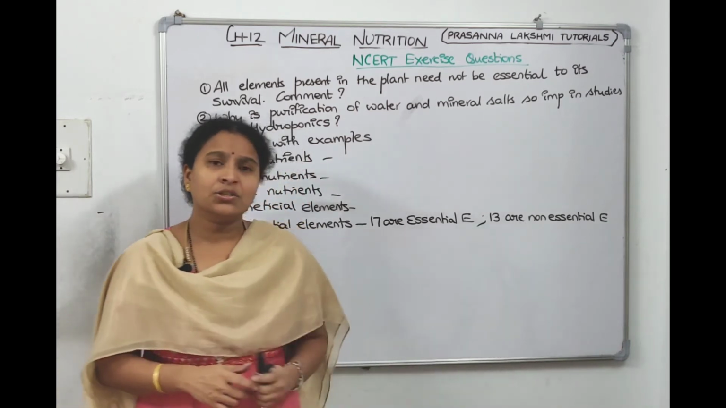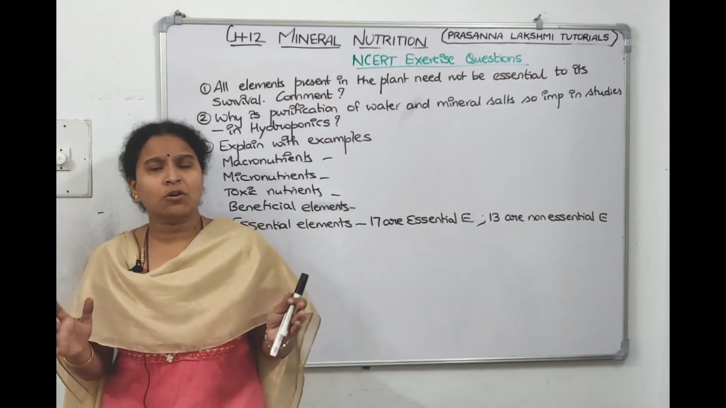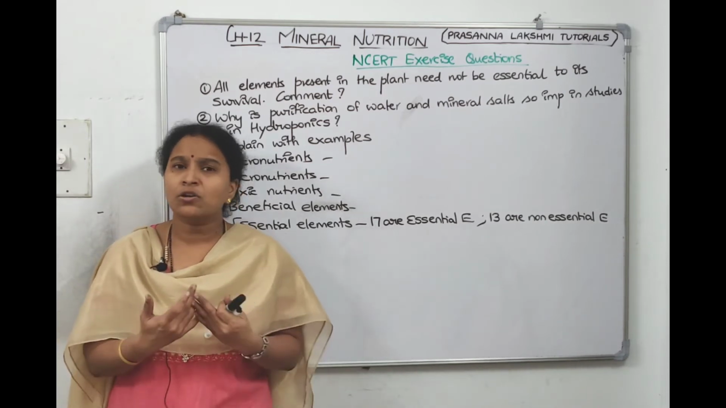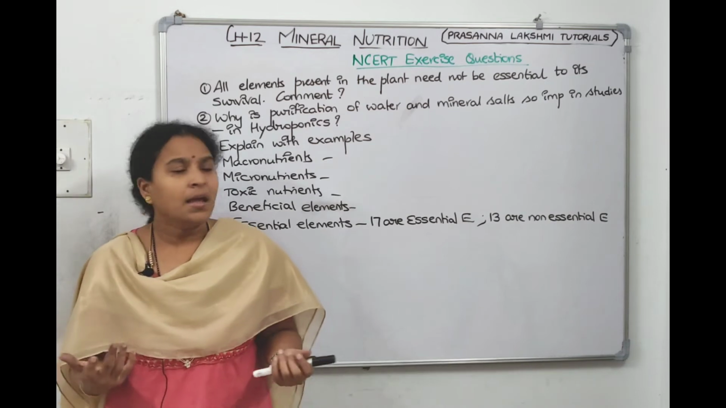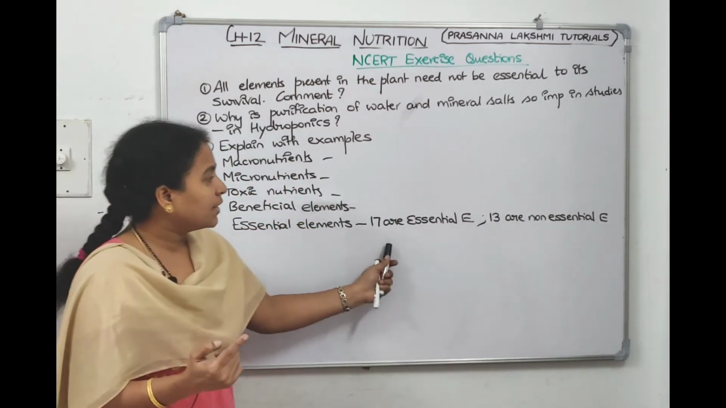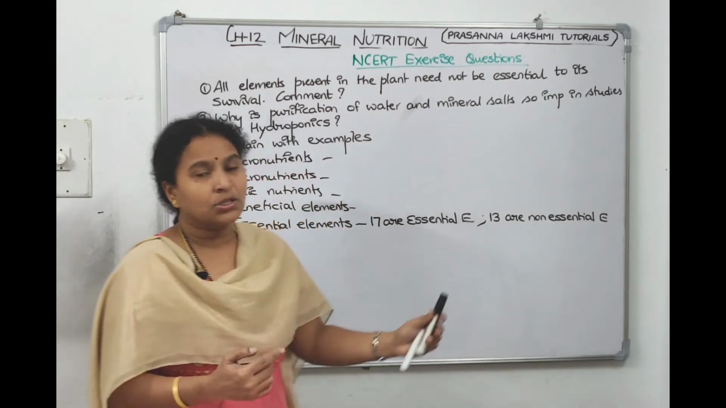Now, what are non-essential elements? Even if you don't give them, the plant will not bother. The plant will not exhibit any deficiency symptoms because it's not using them. Then they are called non-essential elements. Understood, children? So 17 are essential, 13 are non-essential.